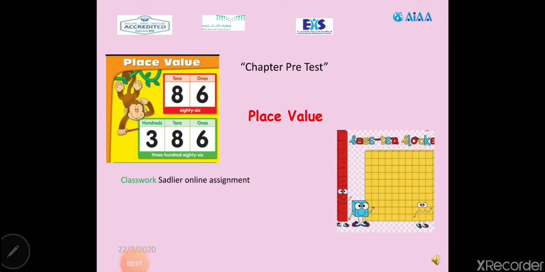Hello everyone, today we'll talk about place value. Place value is talking about numbers.